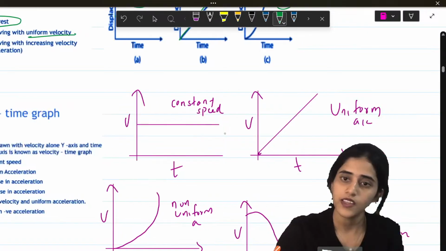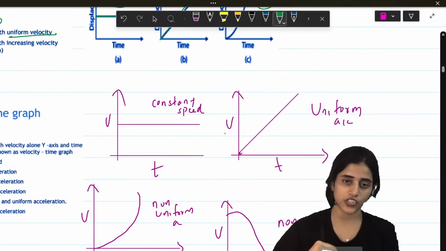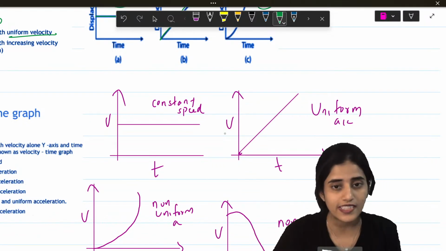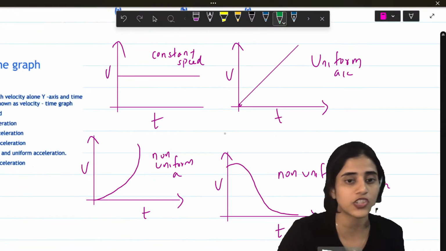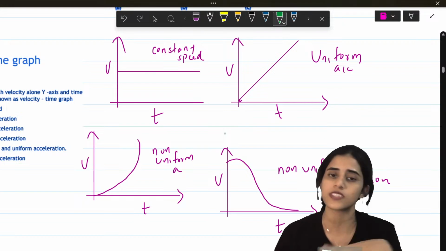Okay? Now, if I have a graph like this, it means uniform acceleration. For a distance time graph, a graph like this was uniform velocity. Here it is uniform acceleration. Now, a random graph like this is non-uniform, but it's increasing, so it's acceleration.